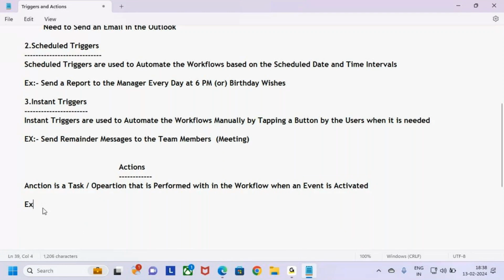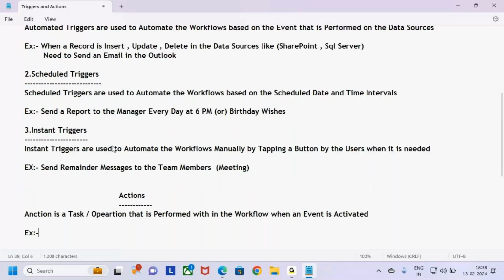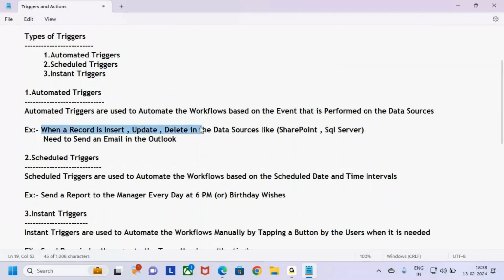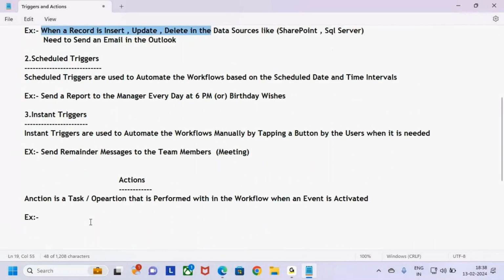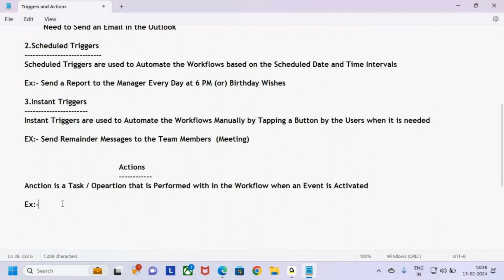The same example as previously. Whenever a record is inserted, updated, or deleted in the SharePoint list, then the trigger will activate.